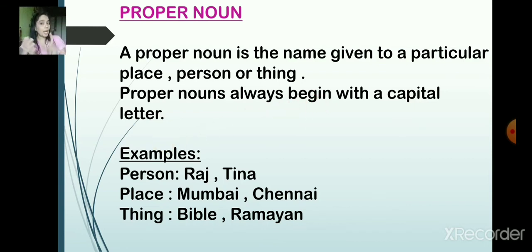So when you write your name, how do you start? With a capital letter. If you are going to write Asta, you will write A capital. If you are going to write Raghav, R capital, right? Person, place, thing, whatever it is, you will start with a capital letter. So they are called proper nouns. Remember that you should write with a capital only the proper nouns.